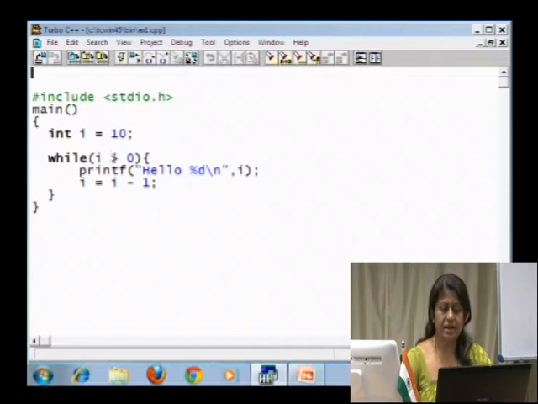So, it checks with the condition whether it is greater than 0. So, this is being repeatedly done until the condition becomes false.